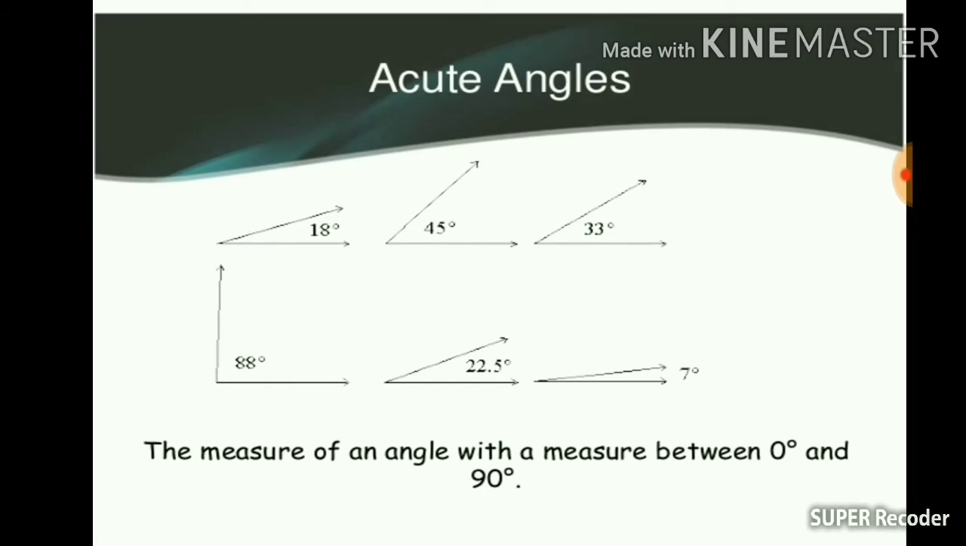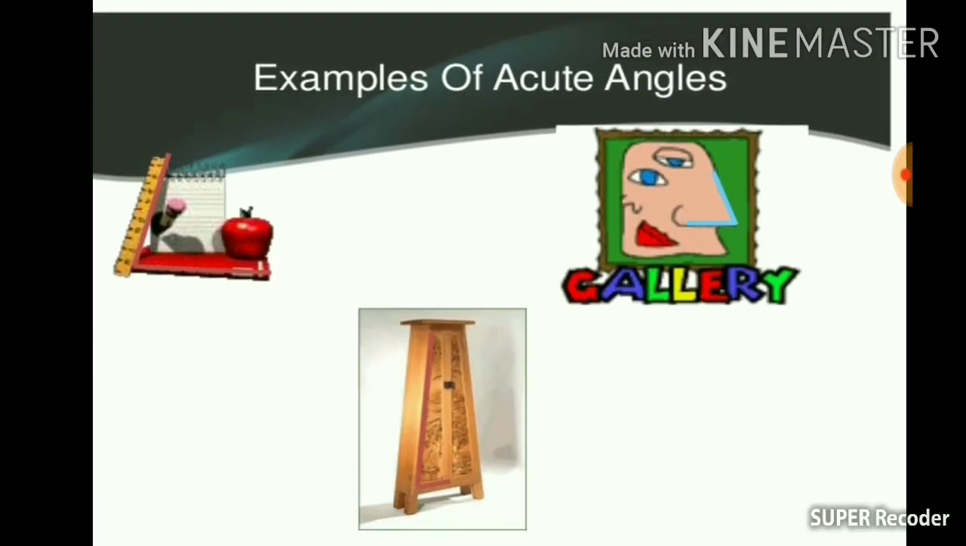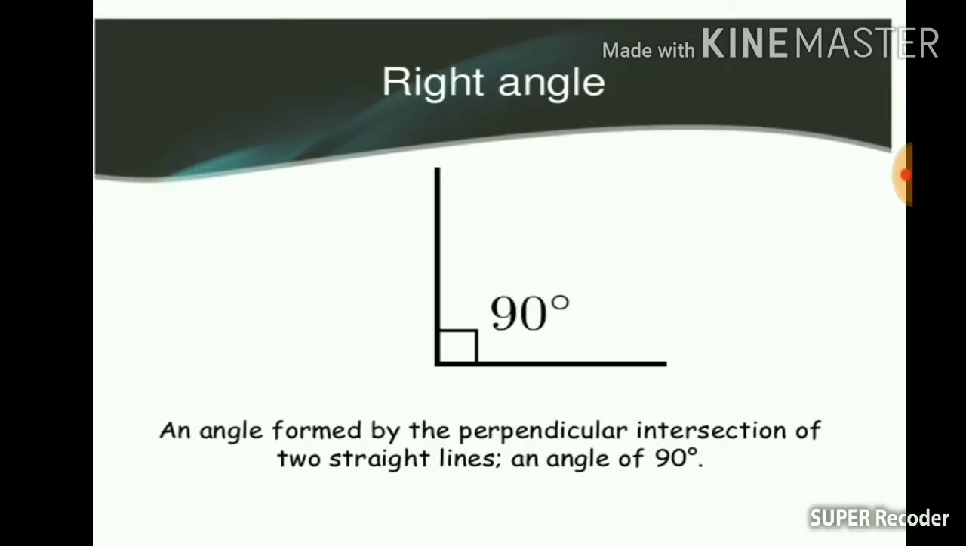Let us move on to the acute angles. So, what do you mean by acute angle? An angle with a measure between 0 and 90 degrees is called an acute angle. So, if the angle measures between 0 and 90 degrees, we can call this particular angle an acute angle. That means angles which are smaller than 90. I can conclude for myself: angles which are smaller than 90 are called acute angles. Examples of acute angles.